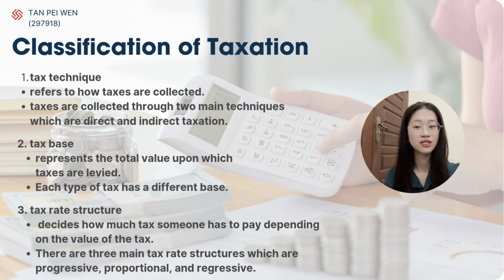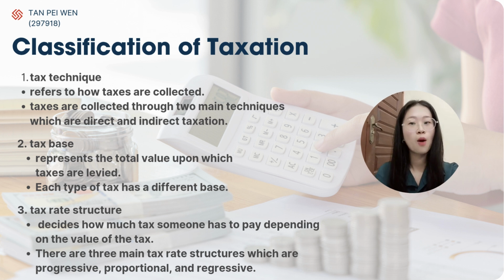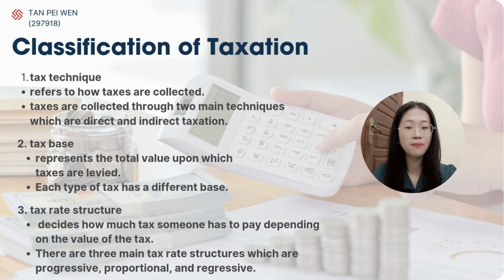Third is the tax rate structure. The tax rate structure decides how much tax someone has to pay depending on the value of the tax base. There are three main tax structures, which are progressive, proportional, and regressive. A progressive tax rate means that as an individual's income increases, the rate of tax they have to pay also increases. In this system, individuals who earn more must pay a higher percentage of their income in tax.